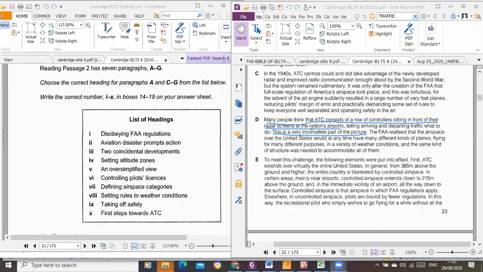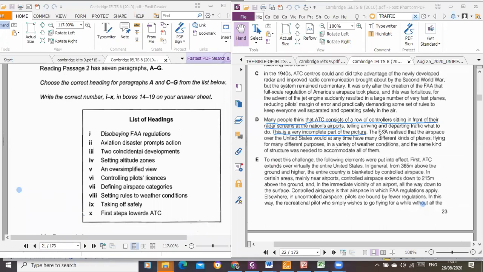So now, many people think that ATC control consists of a row of controllers sitting in front of their radar screens, okay? So this is a very incomplete part of the picture. They do more than sitting in front of the screen. Now, I'd like to read through so as to confuse you more. So they now said that the FAA realized that the airspace over the United States would at any time have many different kinds of airplanes flying, blah, blah, blah.